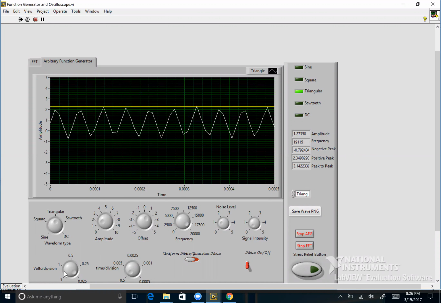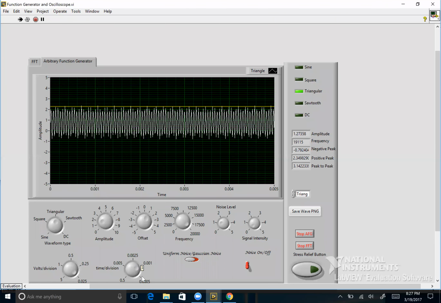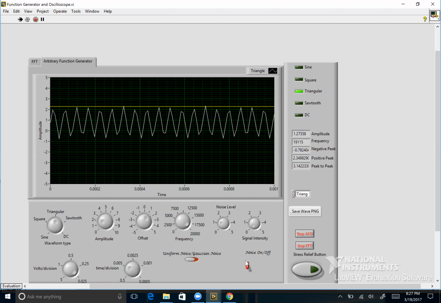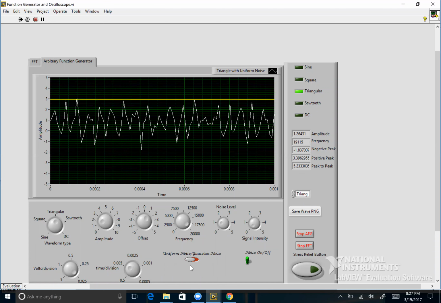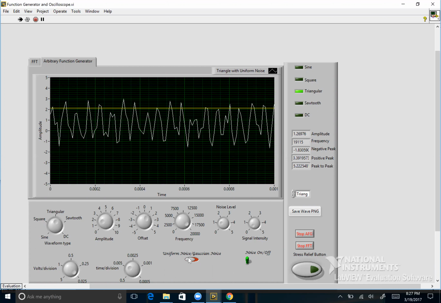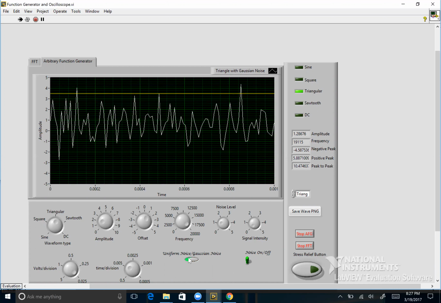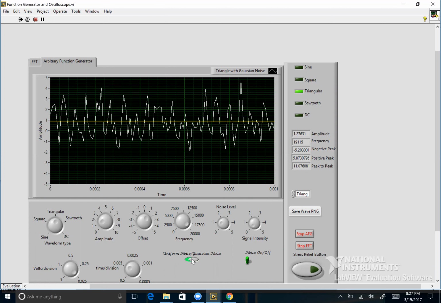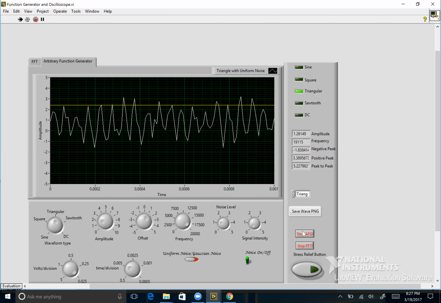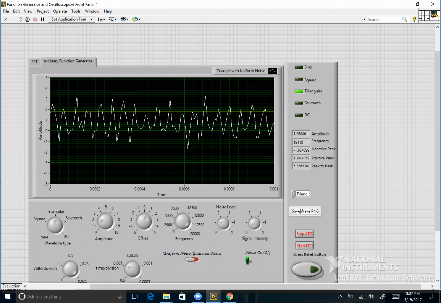And you can control the volts per division and the seconds per division in order to compensate for the frequency increase or decrease. You can add noise. You can toggle between uniform noise or Gaussian white noise. And you can take a picture. Over here, you see all the values when the graph is frozen.